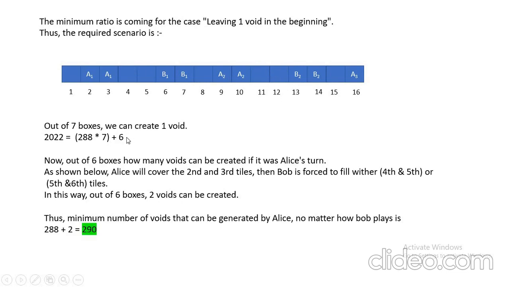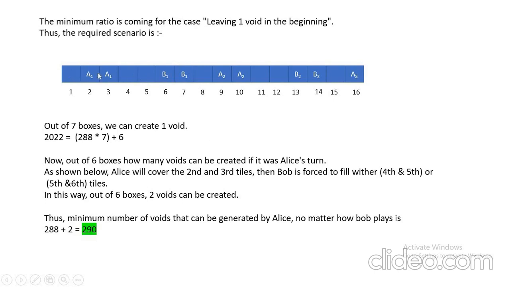So when there are 6, let us assume 1 to 6, only see from 1 to 6. Alice will cover the second and third tiles. Okay, Alice has covered the second and third tiles. Then Bob is forced to fill either 4 and 5 or 5 and 6.